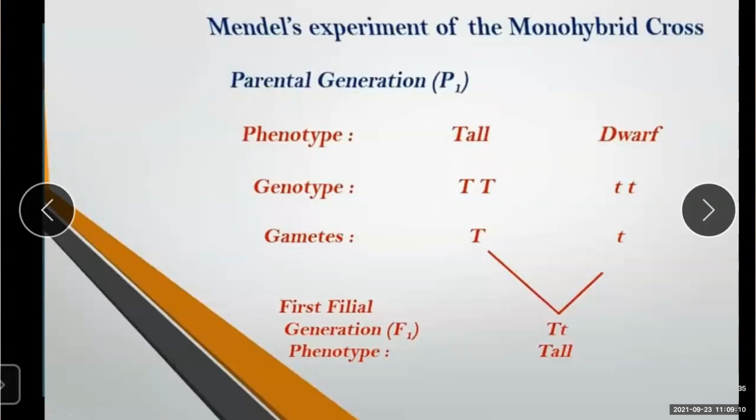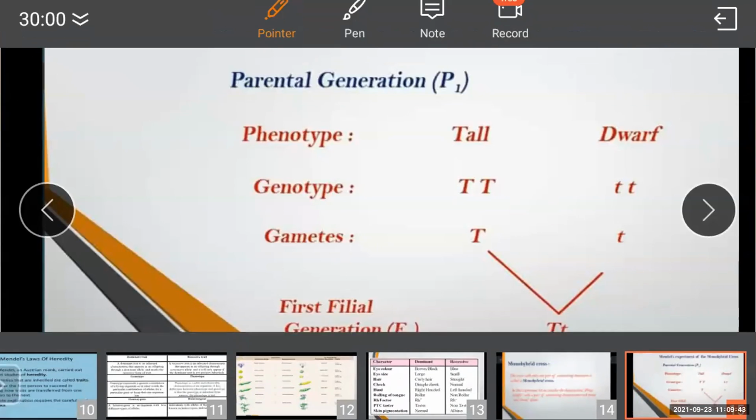When this TT and tt separate at the time of gamete formation, what happened? Gametes of the P1 generation: from the TT pair only one T is the gamete, and from the small tt one small t. So the first filial generation, when they are crossed, what did we get? The pairing Tt means one is for tall and one is for dwarf.